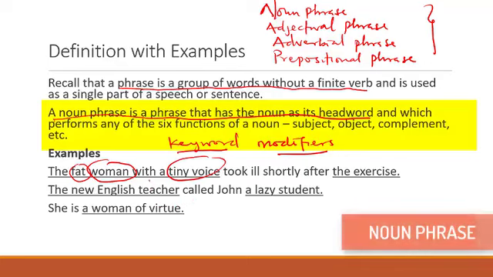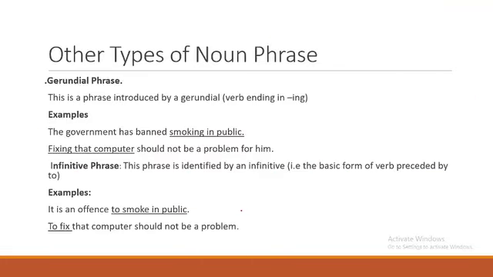For instance, look at the next sentence. Teacher is the key word, which is the noun there. New English is telling us more about the teacher. So if we read, the teacher called John a lazy student. Even the word lazy here is a modifier of the noun student. So examples are inexhaustive.